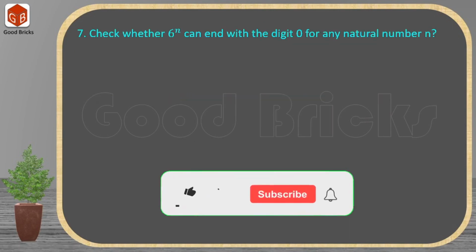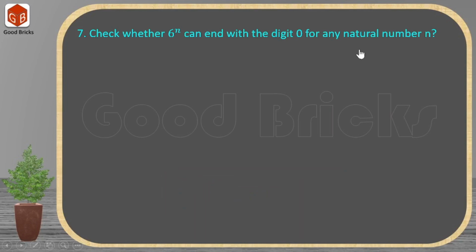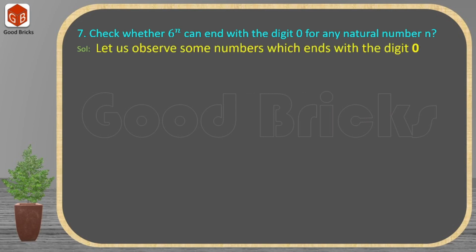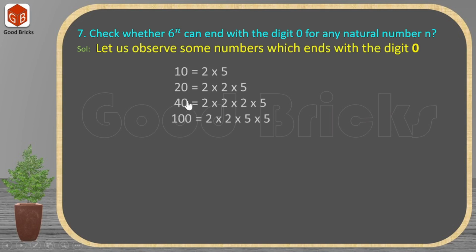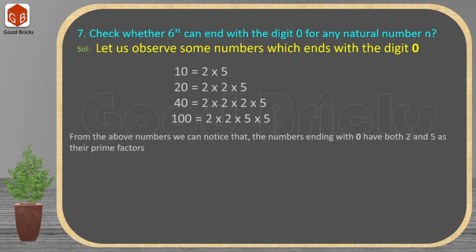Let us now check whether 6 to the power of n can end with 0 or not for any natural number n. For that purpose, let us observe some numbers which are ending with 0. Here you can see 10, 20, 40, 100. All these numbers are ending with 0 and all of them are having 2 and 5 as their prime factors. From this what we can understand is the numbers which are ending with 0 should have 2 and 5 as